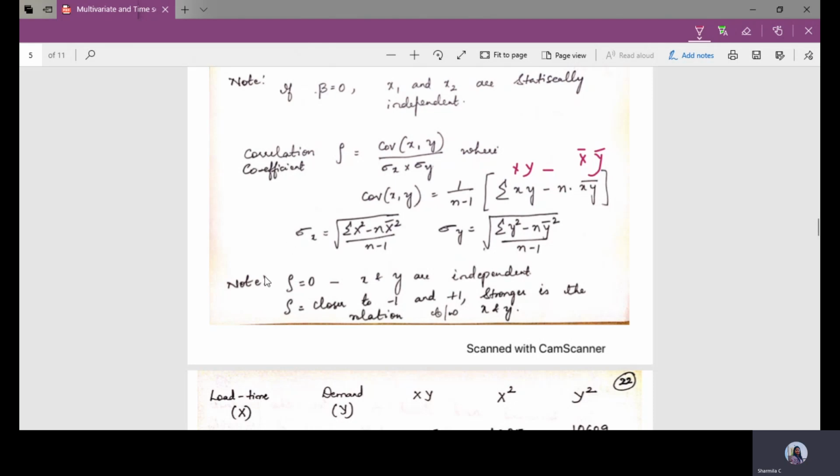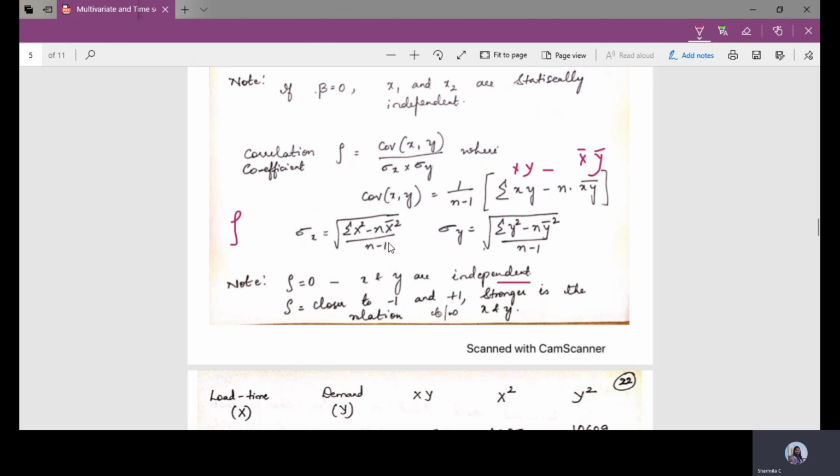Fine. Now here, if the correlation value equals 0, then x and y are independent. If this correlation value is closer to -1 or +1, the stronger is the relationship between the two random variables, that is x and y. Fine.